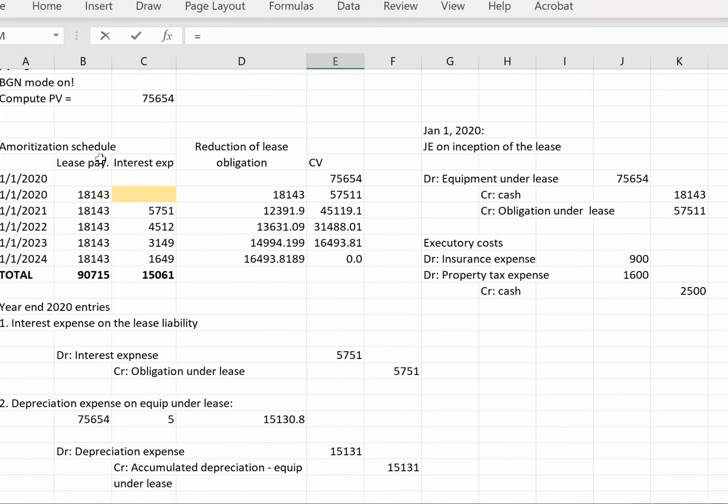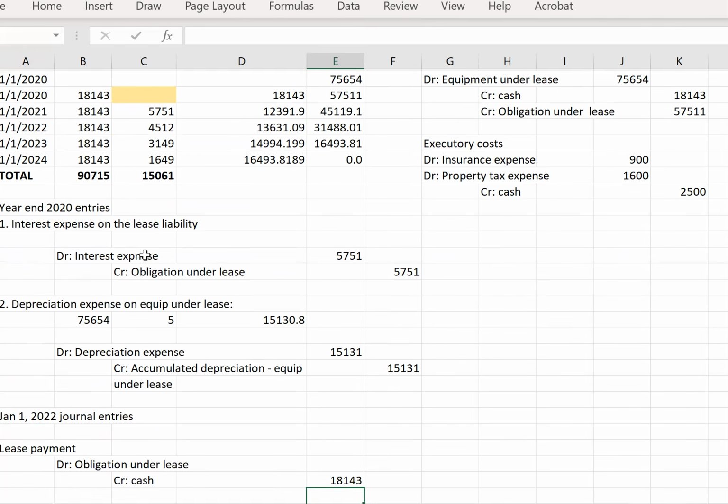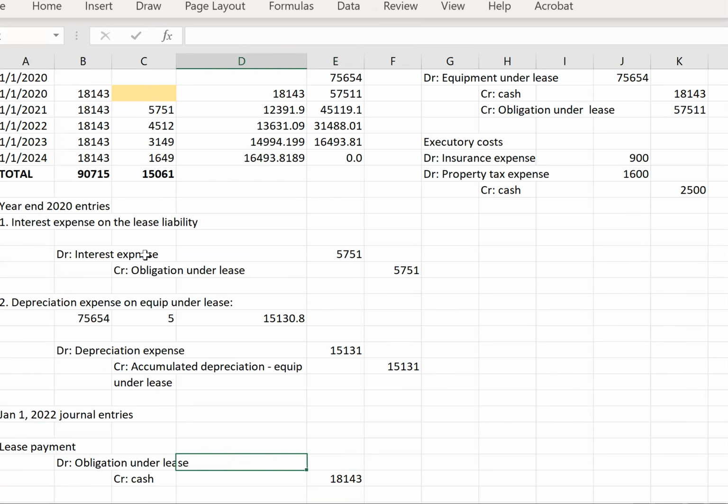So let's go up to our schedule here. Our obligation under lease is going to decrease by $18,143.